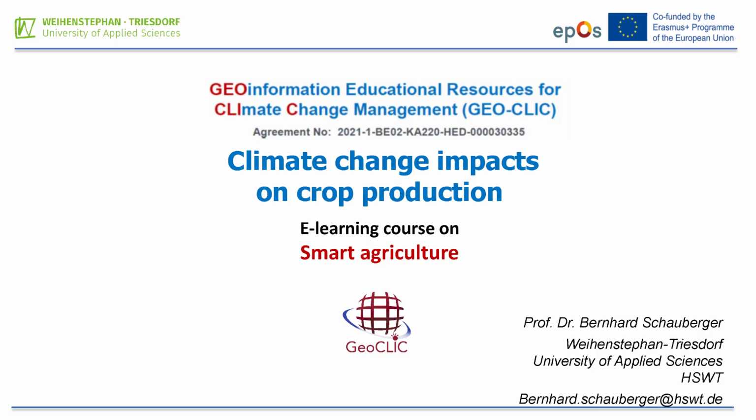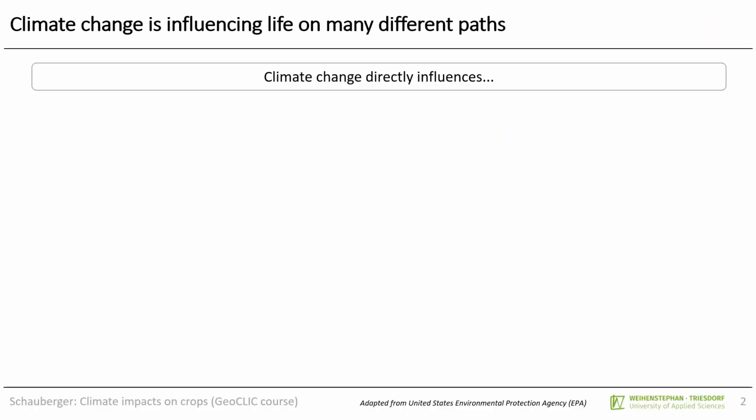Welcome to this lecture about climate change impacts on crop production. Climate change is influencing life on many different paths, and this slide presents the impacts of climate change on different human-related ecosystems, starting with general aspects, but then exemplifying these with concrete ones.